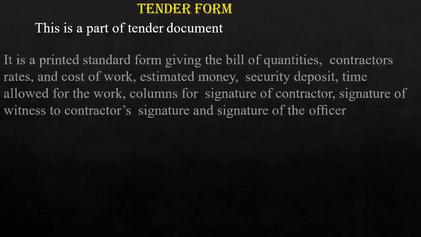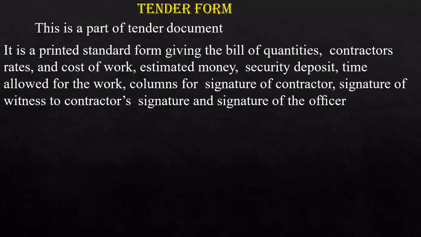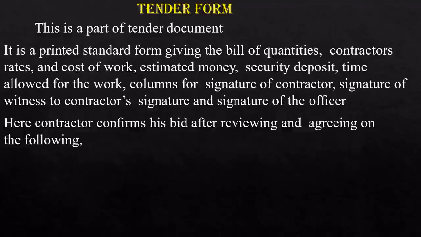Now let us see about a tender form. So tender form is one of the parts of tender document, and it is a printed standard form giving the bill of quantities, contractors' rates, cost of work, estimated money, security deposit, time allowed for the work, signature of contractor, the witness, signature of witness to contractors, etc. So that is called tender form.